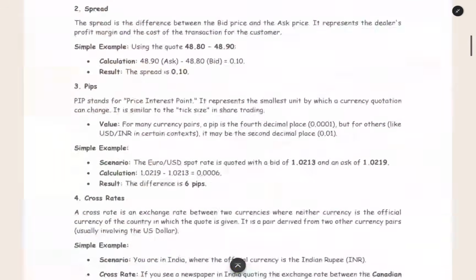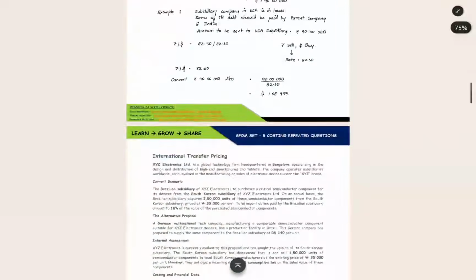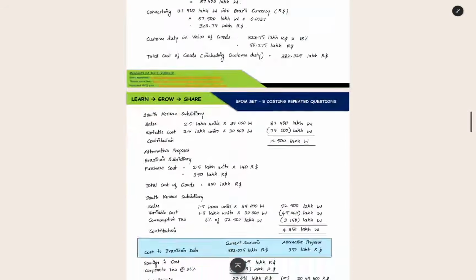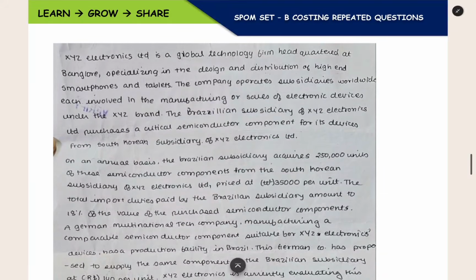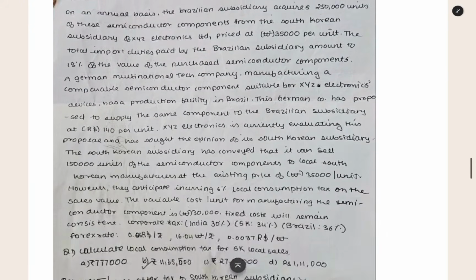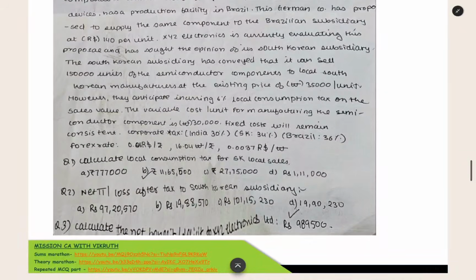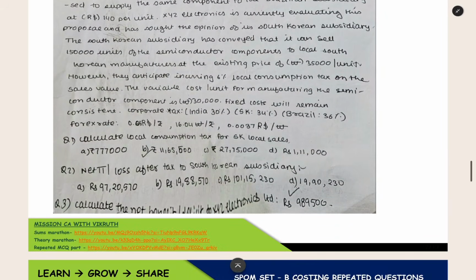Now we can move to the questions. Here is one question you might have all seen, but you would not have arrived at the answer. This is the image that is being circulated in Telegram, and this is a question of international transfer pricing involving two or more countries, exchange rates, and conversions. Many are unable to arrive at the answer because there is an error in this question. That also I will be explaining here.